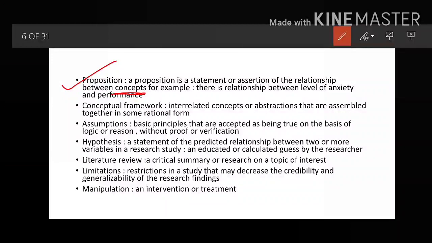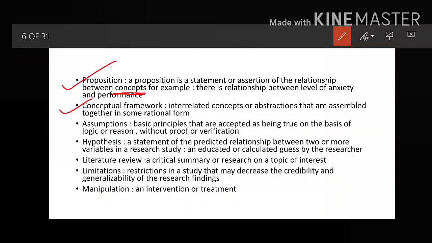So next is the conceptual framework. Now what is a conceptual framework? Interrelated concepts or abstractions that are assembled together in some rational form. Whenever you are interrelating two concepts, like one thing is happening because of another thing.